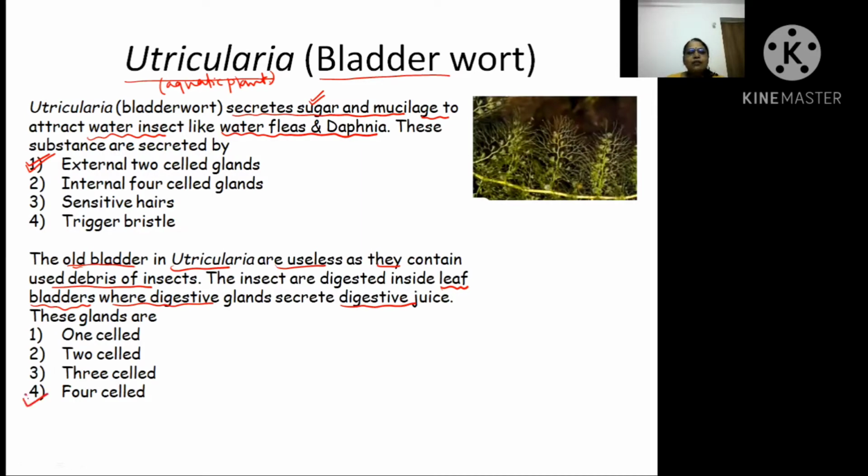The digestive glands are four-celled. Now see here, question carefully. To attract the insects, they secrete with the two-celled gland, but to digest, the digestive enzymes are released by the four-celled glands. Is it clear?